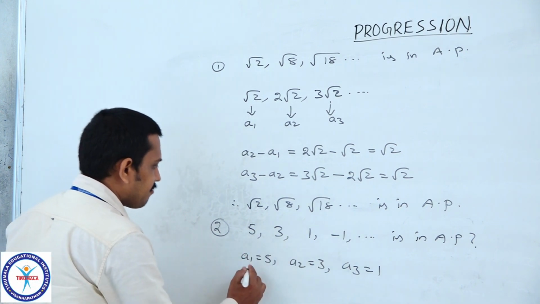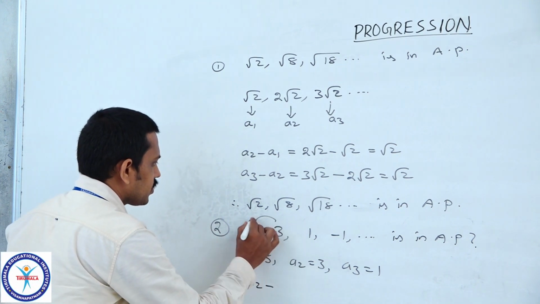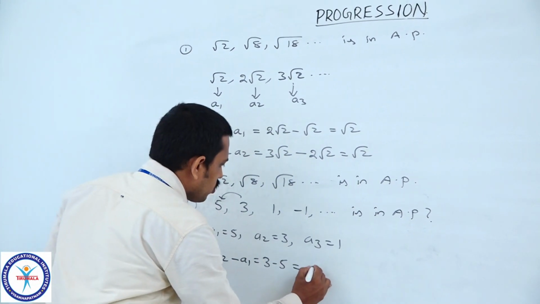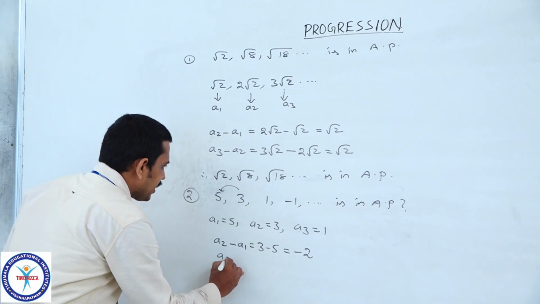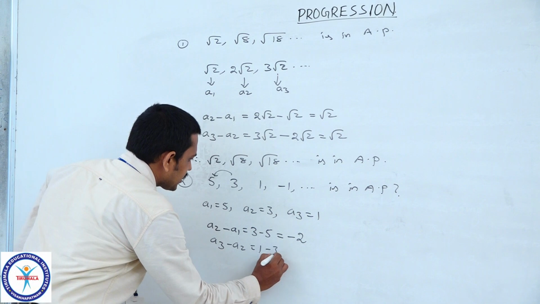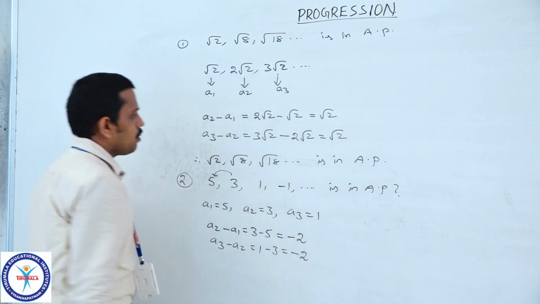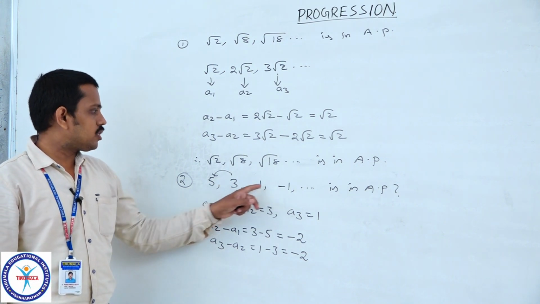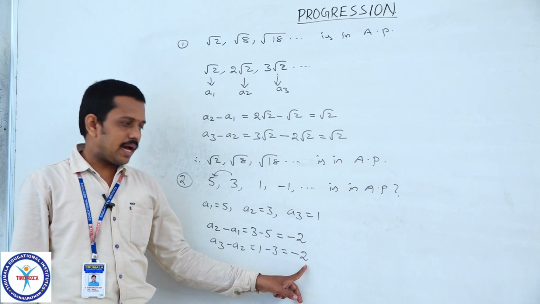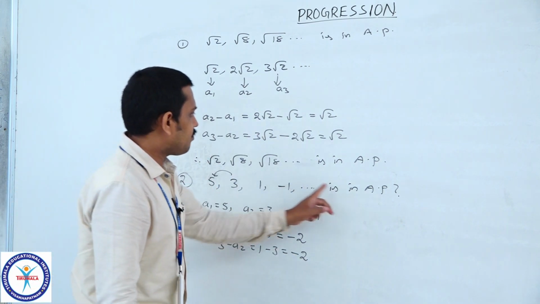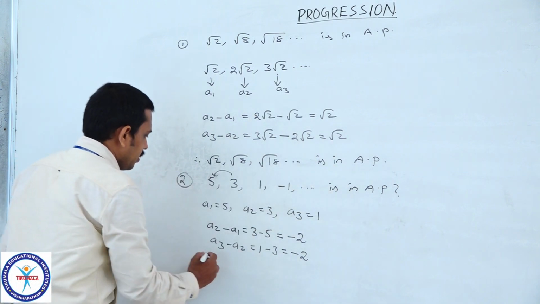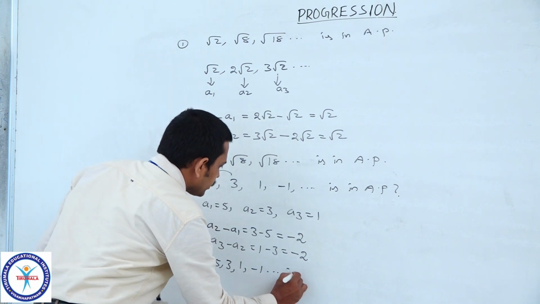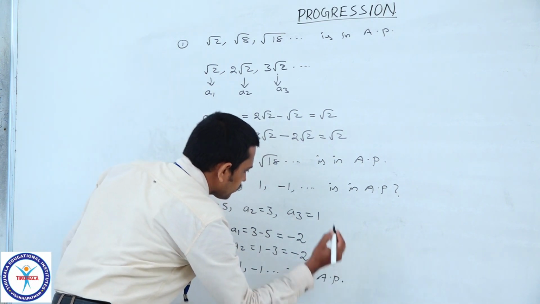So, here the difference between the first two terms, a2 minus a1, 3 minus 5, is equal to minus 2. a3 minus a2, 1 minus 3, is equal to minus 2. So, the difference between any two consecutive terms is again a fixed number, minus 2. Therefore, this sequence is in AP. Therefore, 5, 3, 1, minus 1 and so on is in arithmetic progression.